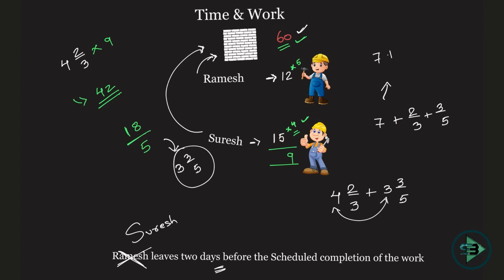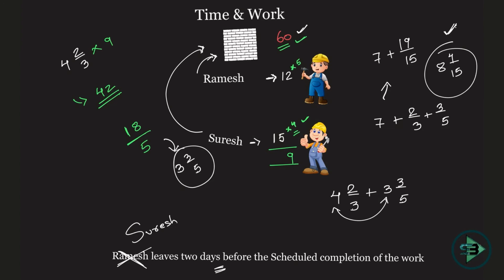This becomes 7 plus 5 into 2 is 10 plus 9. It will be 19 upon 15. Okay, if you have to solve this, 15 1s are 15. This becomes 8. 16, 17, 18, 19, 8 4 by 15. Okay, that's how you reach your answer. So 15 1s are 15. I just took the one there. It becomes 8. 16, 17, 18, 19, 8 4 by 15 days.